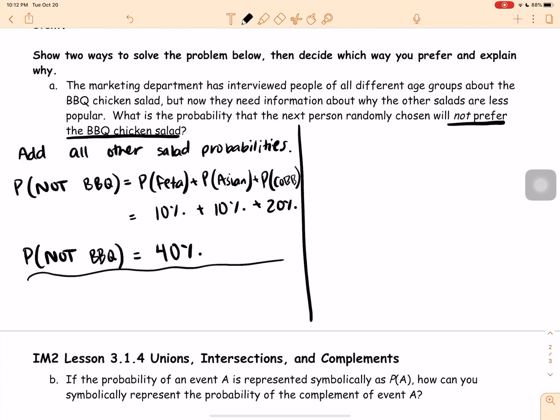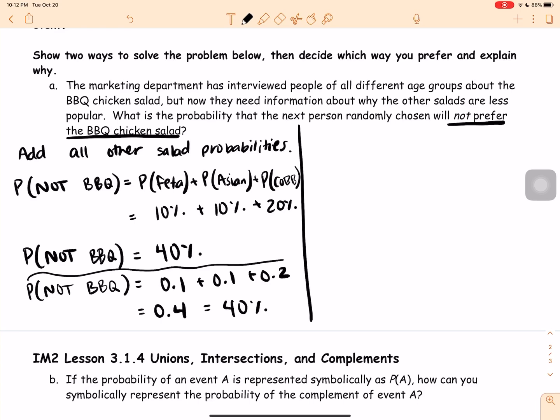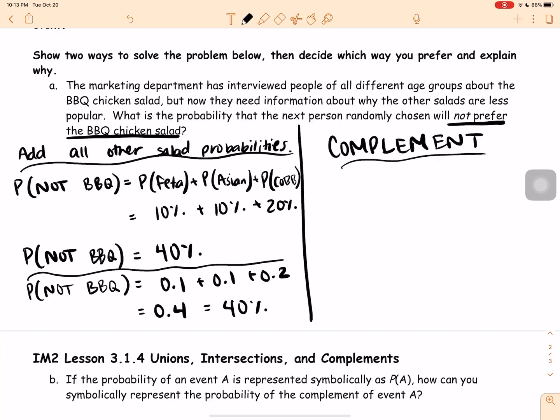You could have also added together the decimals, and you still would have gotten 0.4, which is 40%. You would have done 0.1 plus 0.1 plus 0.2, 0.4, 40%. Same thing, right? Or instead of this method, we could find the complement. Okay, so we can use the complement, which just means there are 2 different ways if we want to do decimals or percents. So I'll do percents up here and then decimals down here.